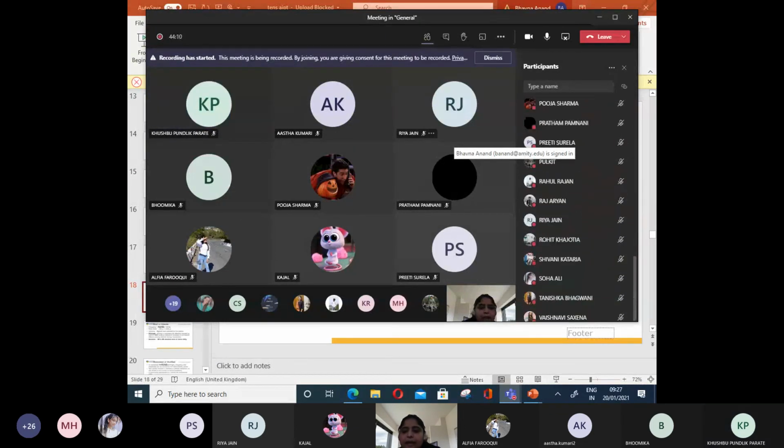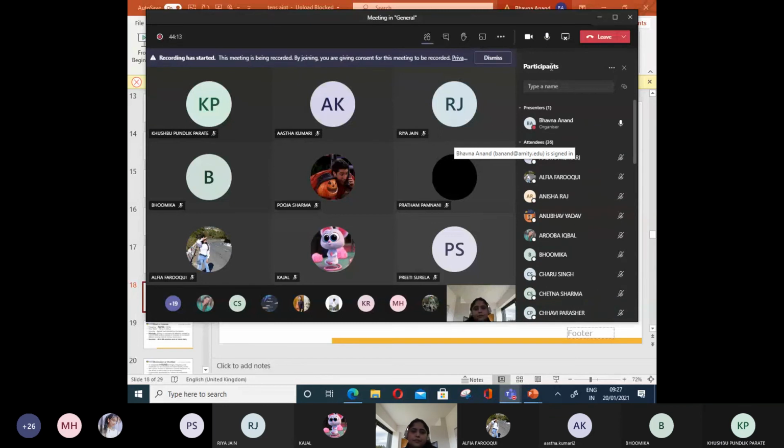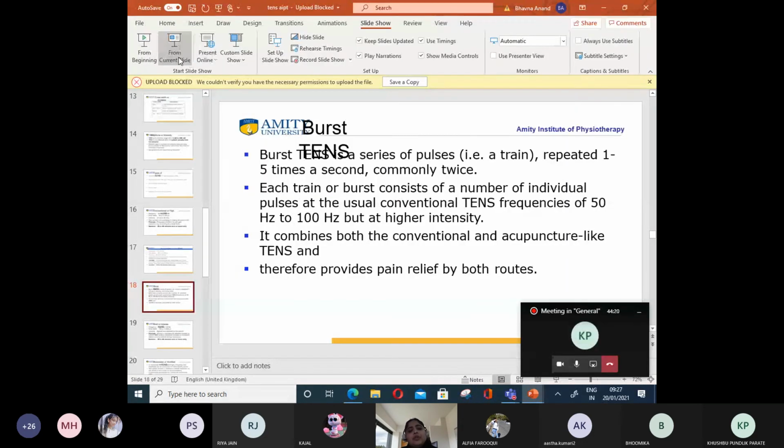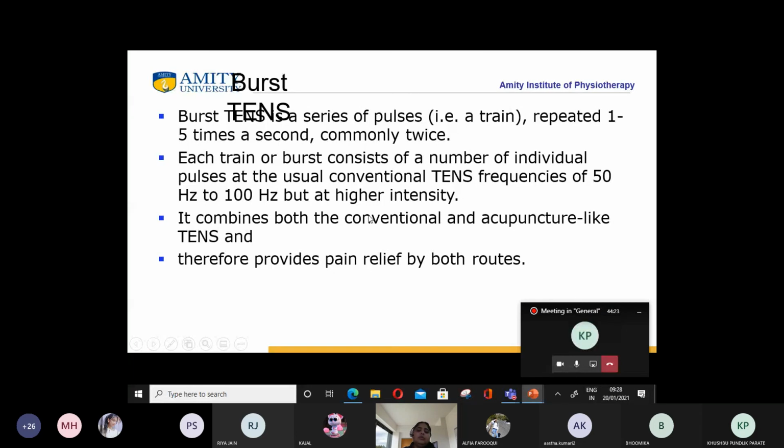Which will be the pain relief mechanism in burst TENS? It will be through both. How will it be through both? What are the names of the both routes, beta? Ma'am, by both the pain gate mechanism and the endogenous opioids theory. Yes.